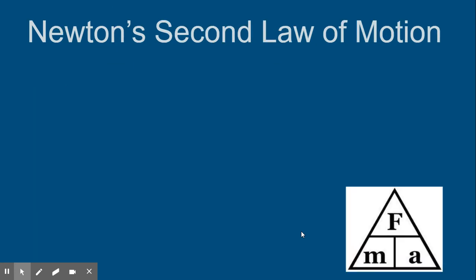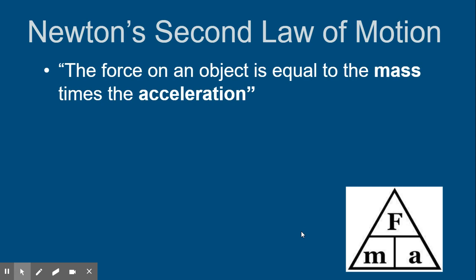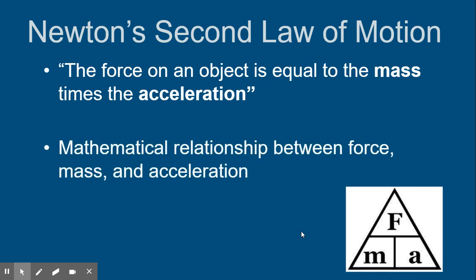All right, so the second law, this is the math law. The force of an object is equal to the mass times the acceleration. Now this is not velocity, because remember, momentum is mass times velocity. Force is mass times acceleration. So our units are going to be a little bit different. It's the mathematical relationship between force, mass, and acceleration. F equals ma. And then here's your triangle. Force equals mass times acceleration. Mass is equal to force divided by acceleration. Acceleration is equal to force divided by mass. So we'll do some calculations, I think tomorrow or Friday or Monday maybe, on these.